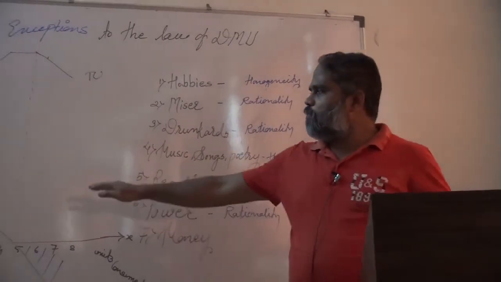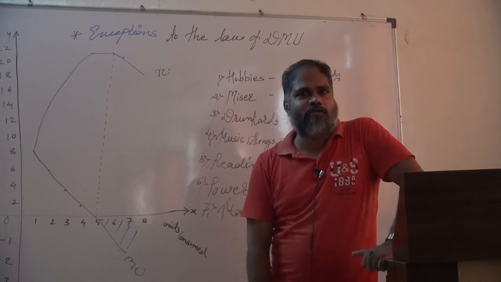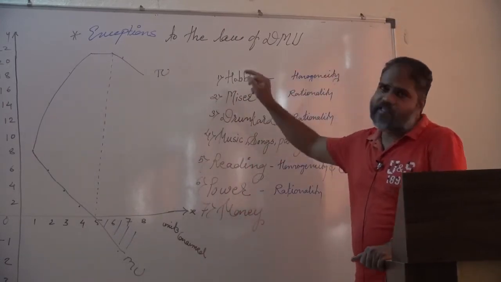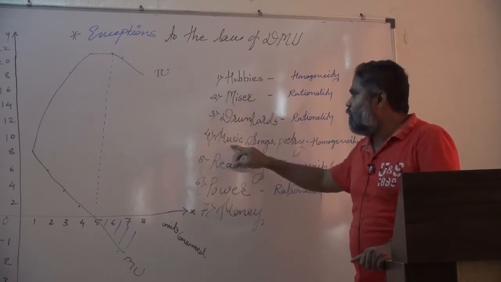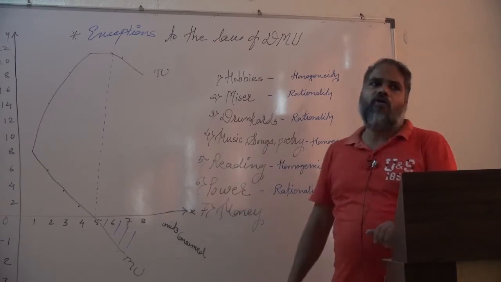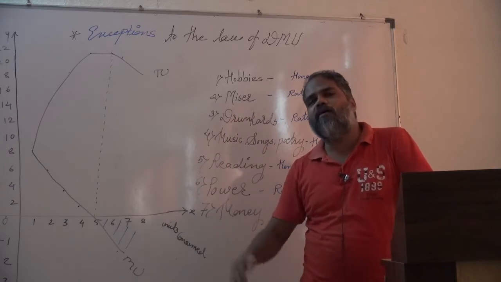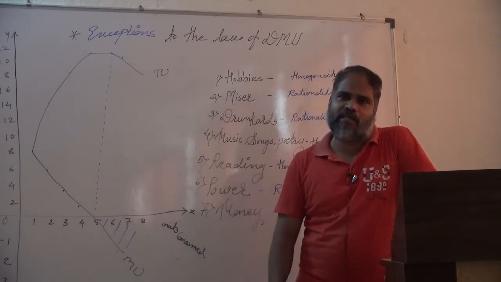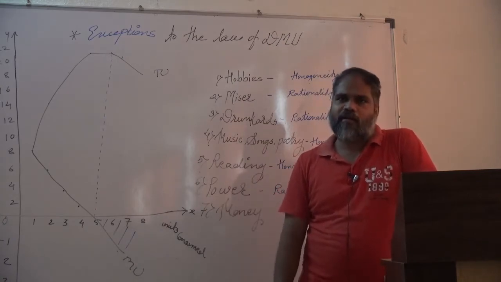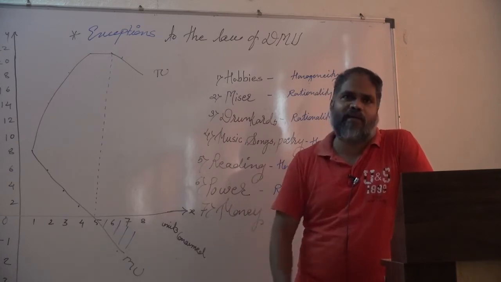Strictly speaking, a music lover gets more and more satisfaction by listening to songs. The law of DMU states that the consumption of one more extra additional unit gives less satisfaction. And what do exceptions mean? Exceptions refer to the condition or situation where the law of DMU does not work. So strictly speaking, in the case of a music lover, the law of DMU does not work, because he derives more and more satisfaction by listening to different songs.